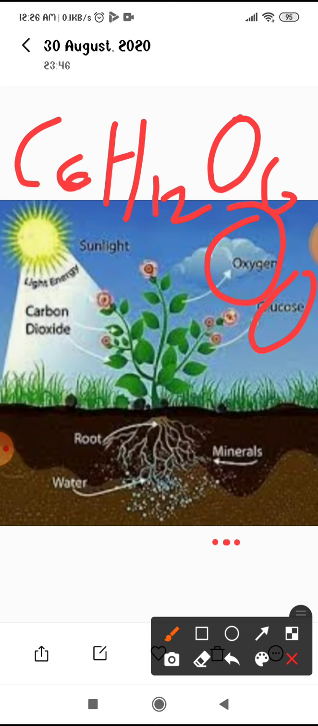So what is your homework for tomorrow? Question number 1: define what you understand by nutrition. The second question: write down the modes of nutrition. That is a 2-mark question, and you have to write the answer in 20 to 25 words. And there is a 5-mark question: describe the food making process of the plants. Got it?